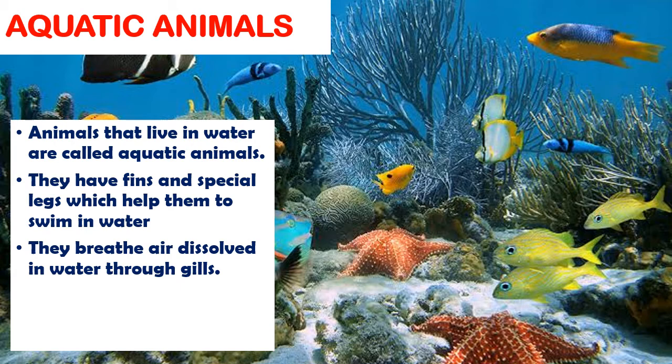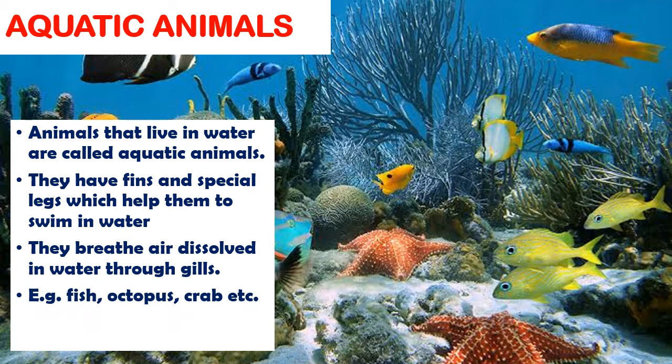So what are gills? A gill is a respiratory organ found in aquatic animals that extracts dissolved oxygen from water and excretes carbon dioxide. Gills are specialized structures found in aquatic animals that absorb oxygen from the water and release carbon dioxide from their body.